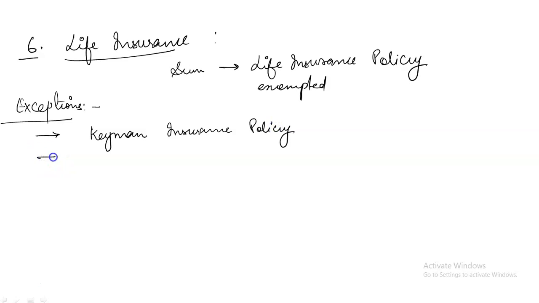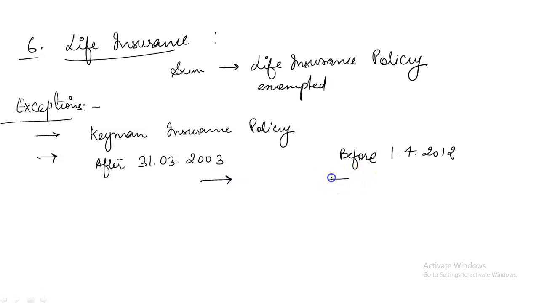Then any amount of sum received under an insurance policy, and the condition is that the policy is issued after 31st of March 2003 but before 1st of April 2012. It means after 31st March 2003 and before 1st April 2012.